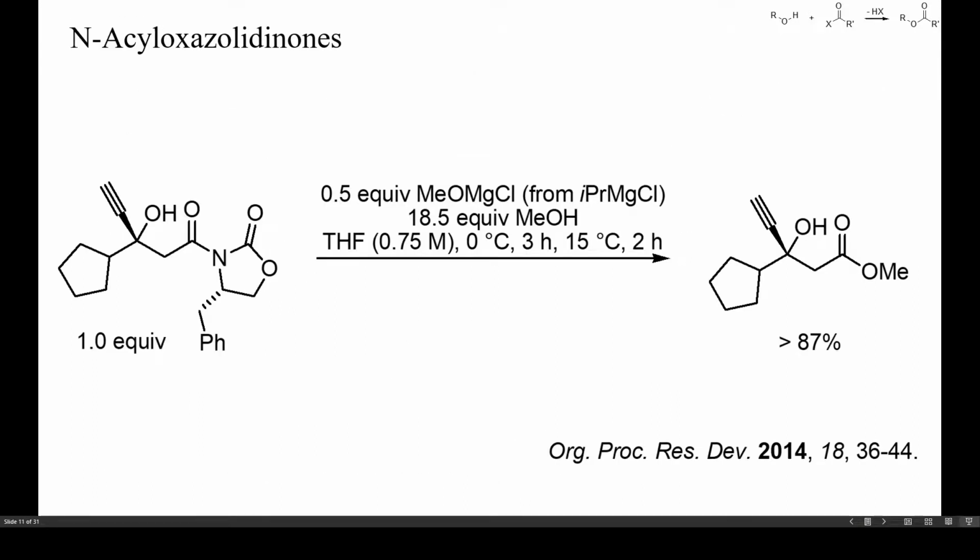If a given electrophile is too unreactive, esterifications can be accelerated by partial or complete deprotonation of the alcohol with a strong base. In this example, the cleavage of an acyl oxazolidinone was achieved by treatment with magnesium methoxide in methanol at 15 degrees Celsius.